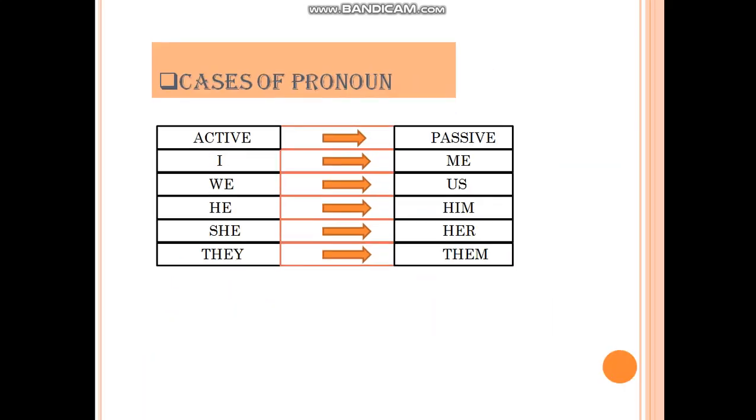Now cases of pronoun. I will always be changed into me, we into us, he will be changed into him, she will be changed into her, and they will be changed into them.